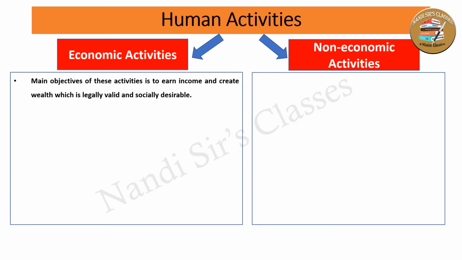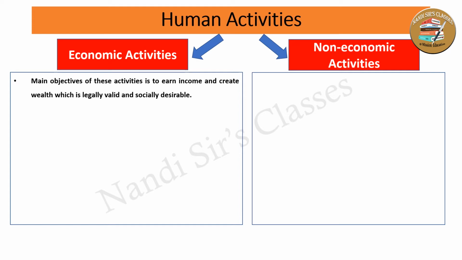But those activities must be legally valid. That means earning income not by doing illegal activities. And it must be for the benefit of the society, for the benefit of livelihoods and lives. It should not be unsocial activities.